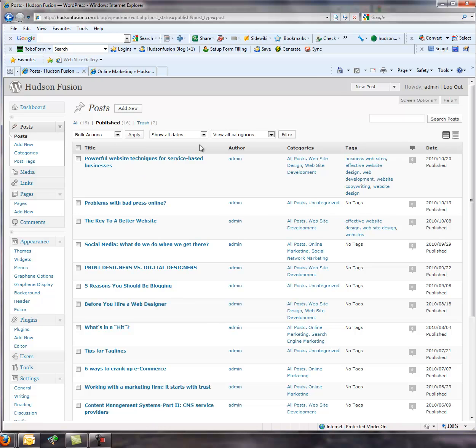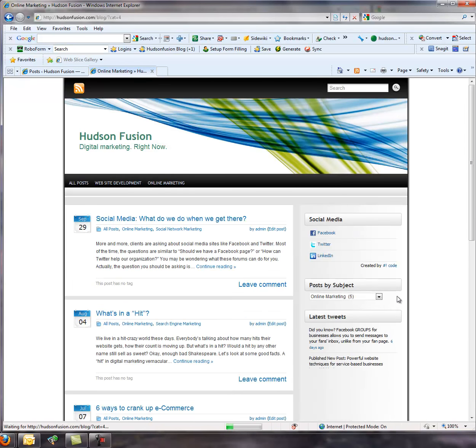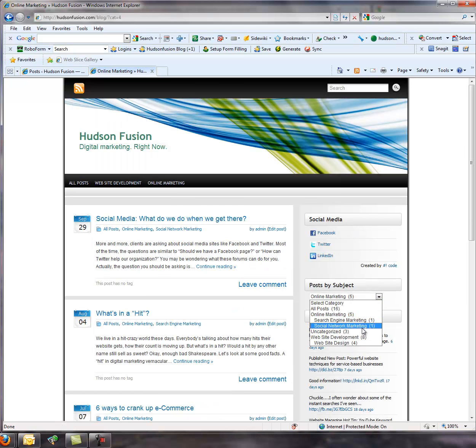But if we look down here on the grid, we'll see that each post has a title, the author, some categories that I've assigned it to, and in some cases, tags. Now, the difference between a tag and a category is a category shows up on your blog in different ways, and you can organize your posts by these categories. For me, I have two main categories: online marketing and website development, and uncategorized is the default that WordPress enters, which you can change or delete, but I have not as yet.